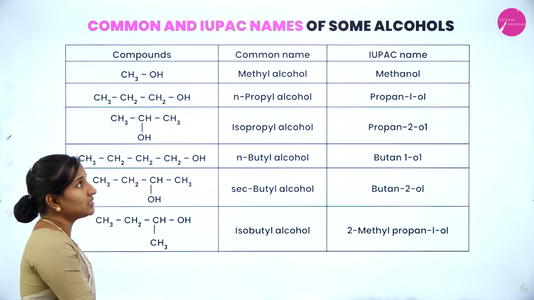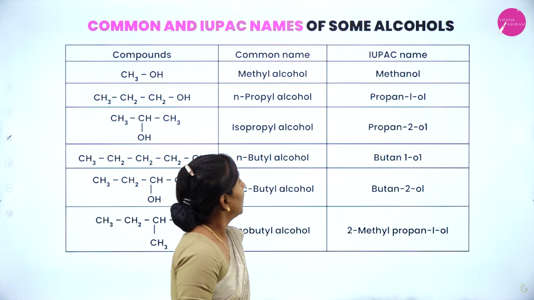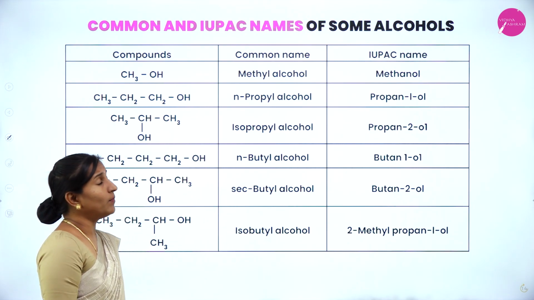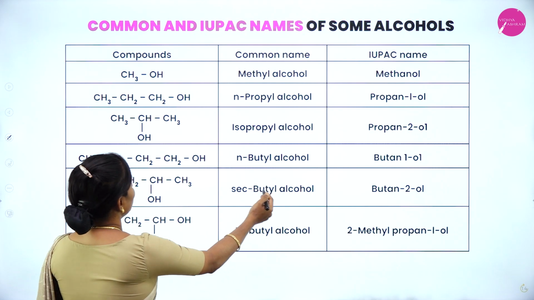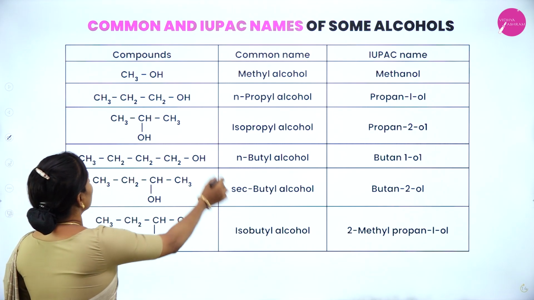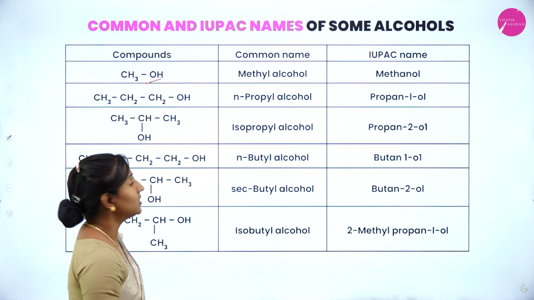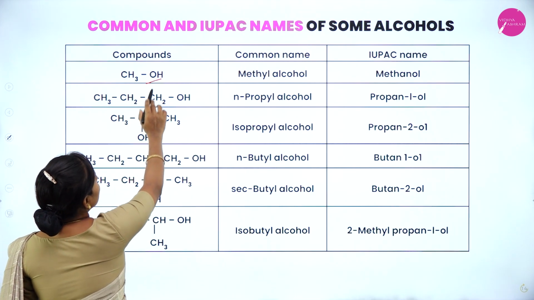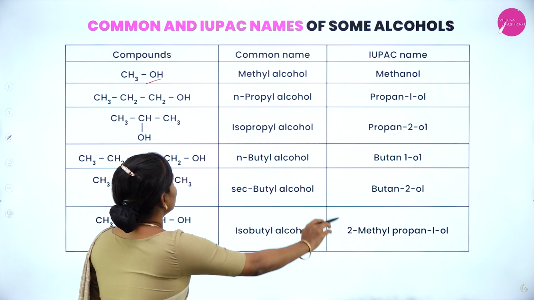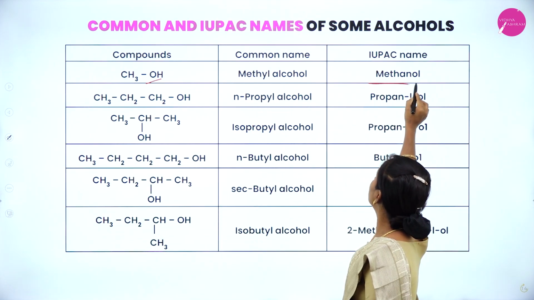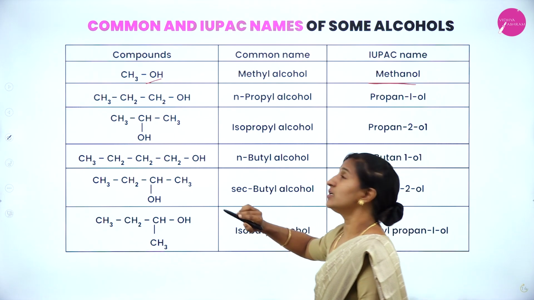Common and IUPAC names of some alcohols. So next we pass on to the common and IUPAC names of some alcohols. The first compound, CH3OH, that is a methyl group with an alcohol group, is commonly called methyl alcohol, and the IUPAC name is methanol.